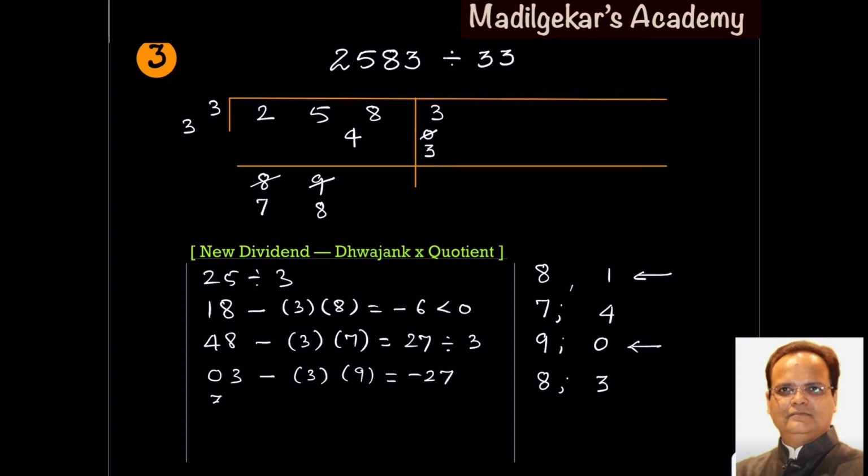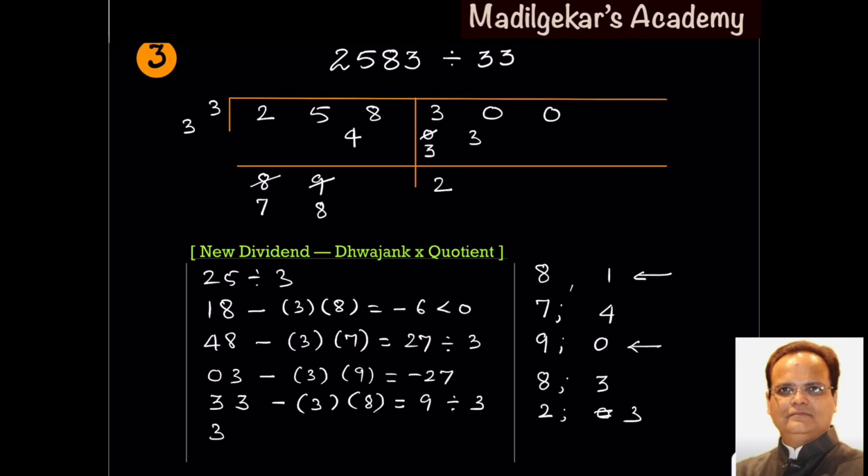So new dividend is now 33 minus Dvajank into quotient. 33 minus 24 is 9, divide by operator 3. If you divide completely by 3, gives remainder 0. But again, you will get a negative sign in the next succeeding step. So instead of dividing completely, take quotient 2, the remainder will be 3. So quotient is 2, remainder is 3.